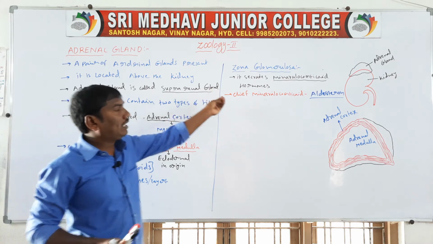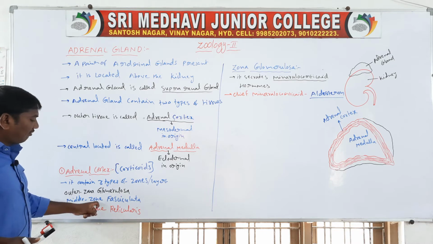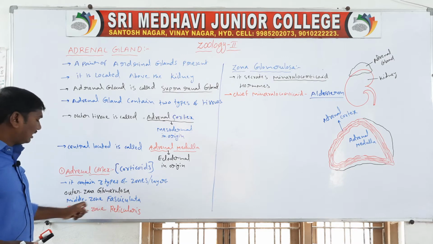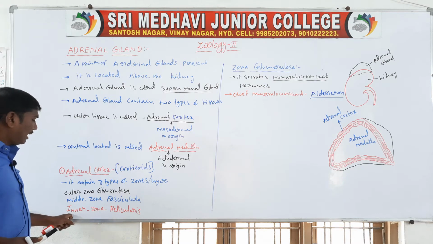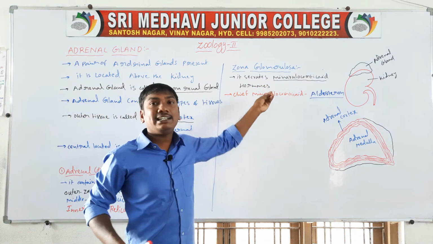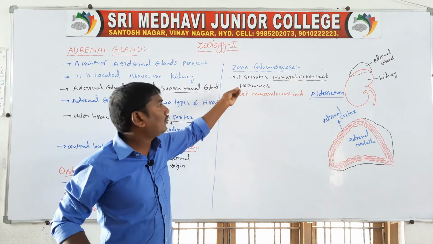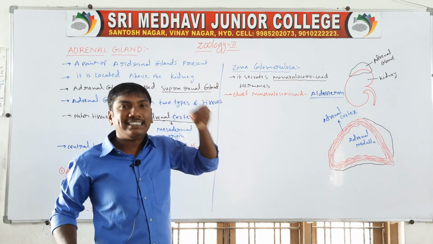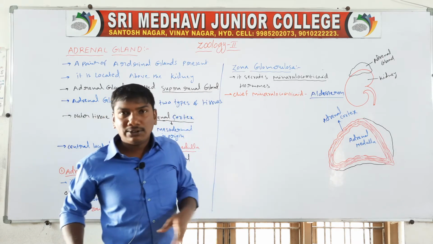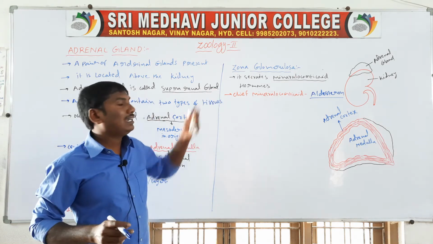First heading, zona glomerulosa. The adrenal cortex contains three zones: zona glomerulosa, zona fasciculata, and zona reticularis. The zona glomerulosa is the outermost layer, zona fasciculata is the middle layer, and zona reticularis is the inner layer. The zona glomerulosa secretes mineralocorticoid hormones, and the chief mineralocorticoid is aldosterone, the main hormone of the zona glomerulosa.